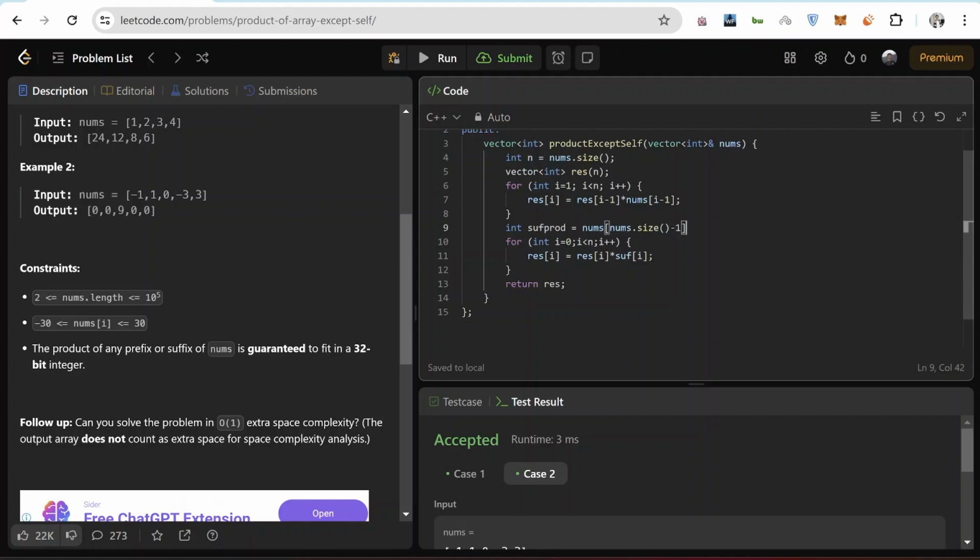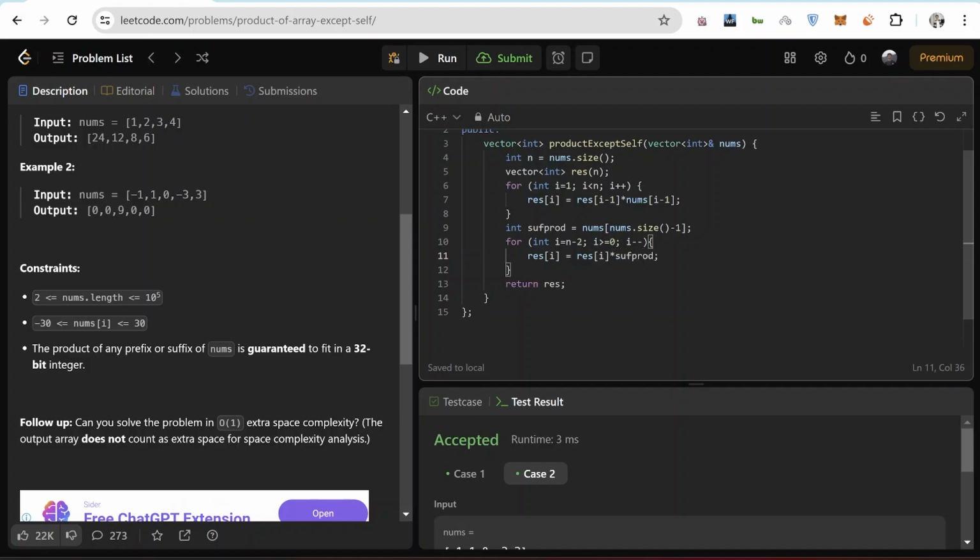And I'll just loop over this resultant array. So i from n minus 2, i greater than or equal to 0, and i minus minus. So I start from the second last place, and res[i] will become res[i] star. What did we discuss? Star suffix prod.